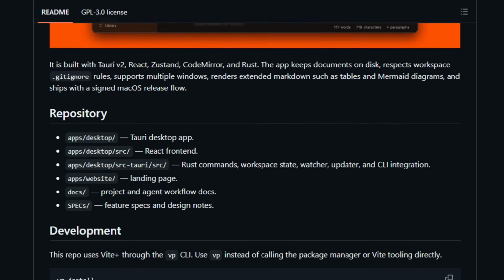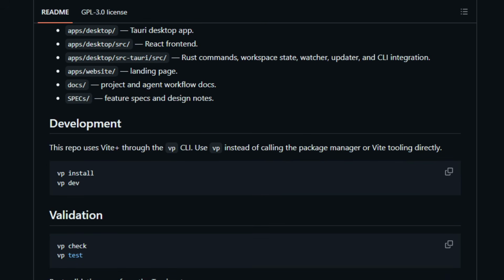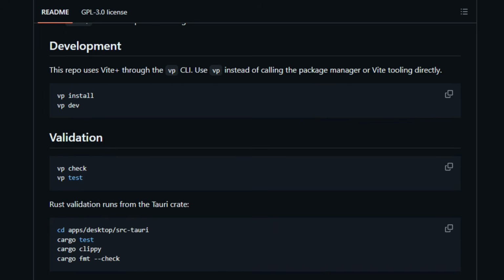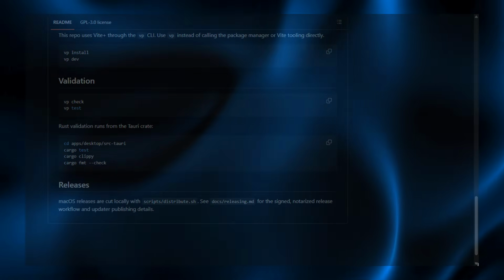tables and mermaid diagrams. It runs as a native desktop app rather than a web wrapper, with a signed and notarized macOS build. This suits writers and note-takers who want a fast, file-based editor they control. Point it at a folder and start writing.